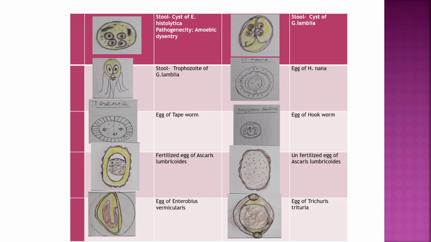Then egg of Enterobius vermicularis, it is mostly one side convex and one side flat, and here you can see the embryo in the center. The egg of Trichuris trichiura, so it usually has the embryo inside, then a covering of double layer and 2 mucus plugs at both ends.